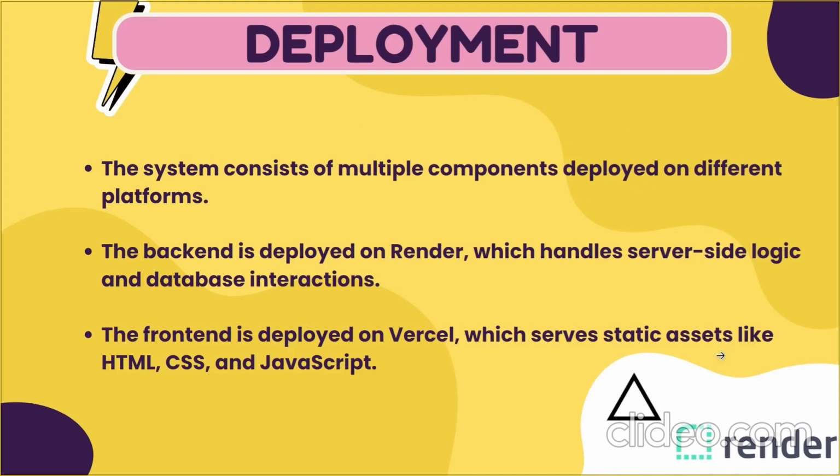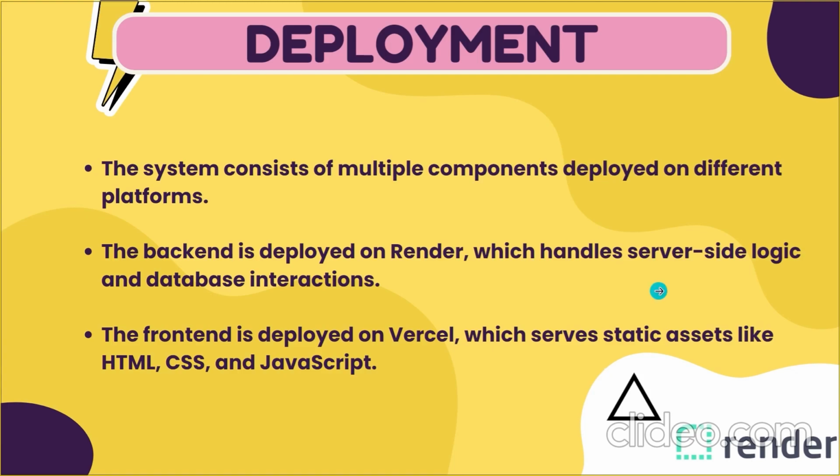Our website depends on different components deployed on different platforms. We deployed the backend on render.com, where we integrated our Git repository and it automatically syncs itself with the changes made in the server file of the repository. We also used MongoDB Atlas to connect with the database. For the frontend, we used Vercel.com, which is also in sync with our repository, and it redeploys itself after committing changes to the client file.